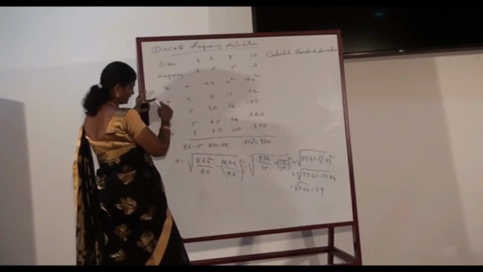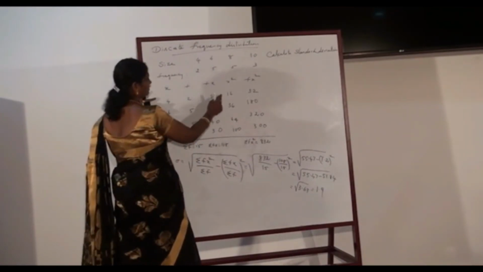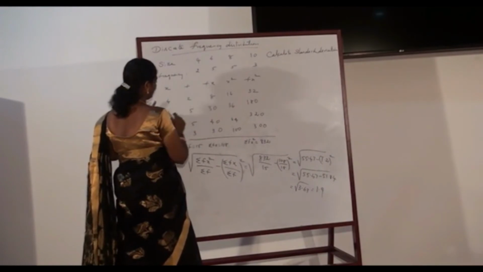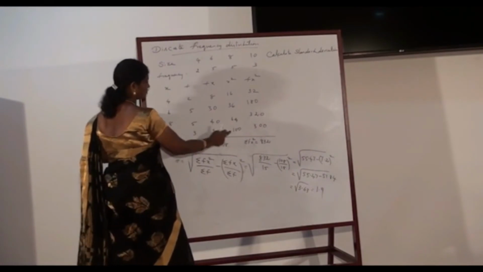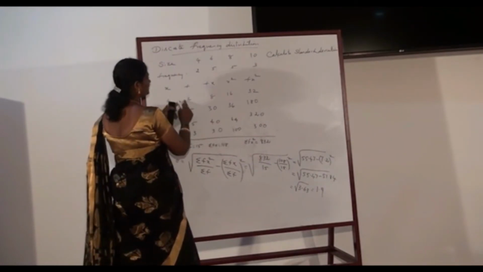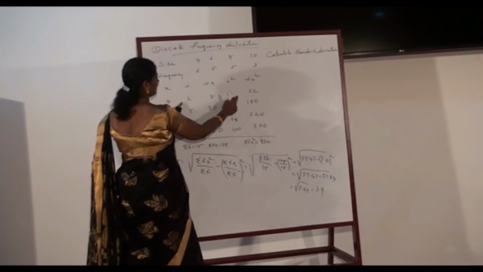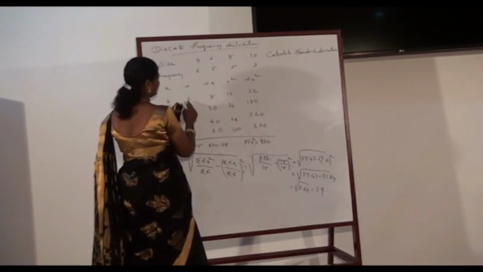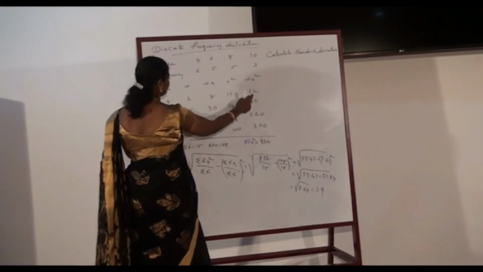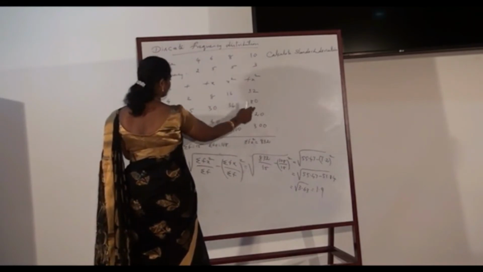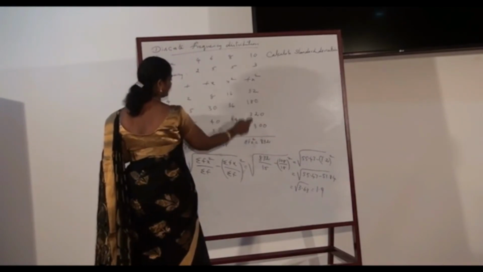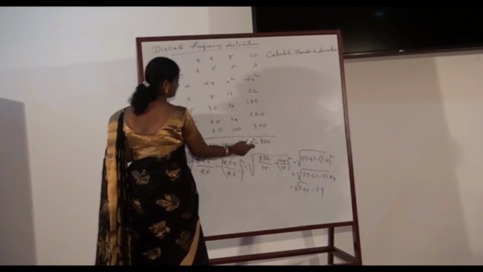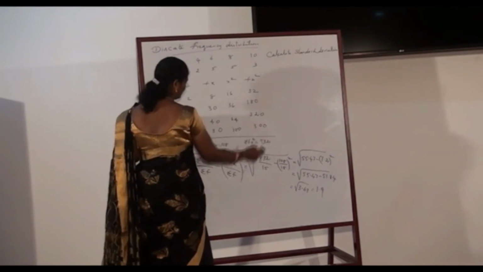And x is given as 4, 6, 8, 10 and the corresponding x square is 16, 6 square is 36, 8 square is 64 and 10 square is 100. So knowing this frequency as well as x square, fx square is calculated. So 2 into 16 is 32, 5 into 36 is 180, 5 into 64 is 320 and 3 into 100 is 300, and hence the sum sigma fx square is 832.